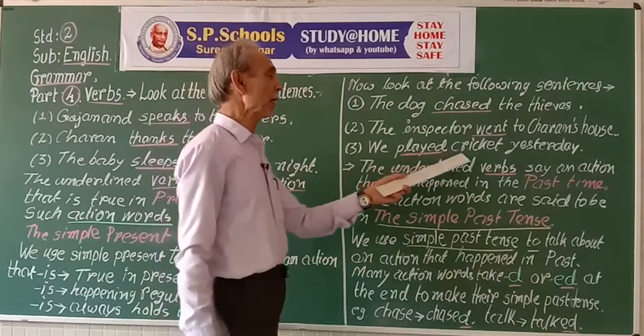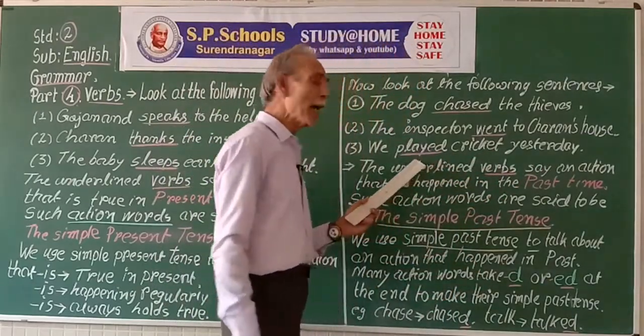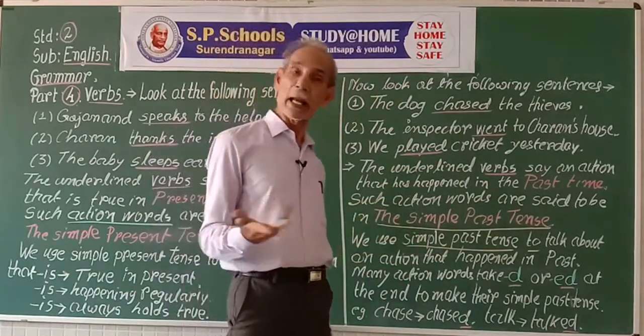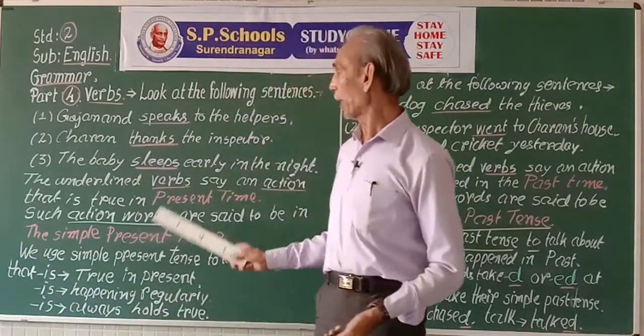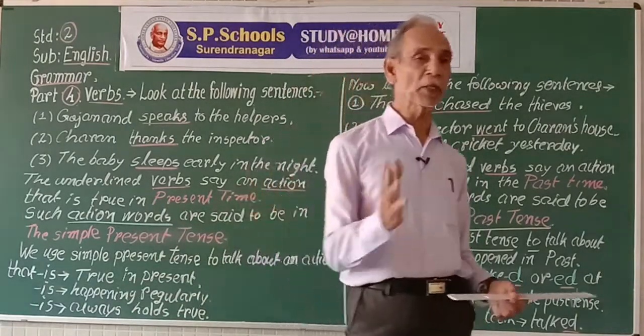We played cricket yesterday. To play is the verb. We play cricket daily is the simple present tense form, an action taking place regularly.